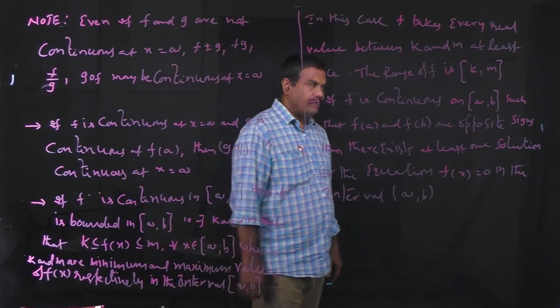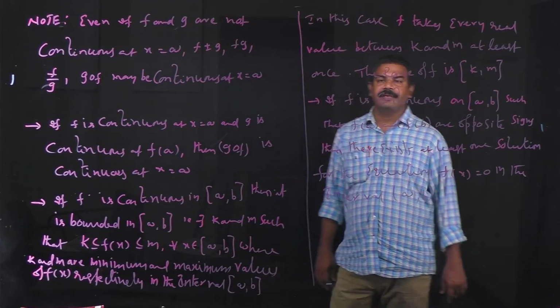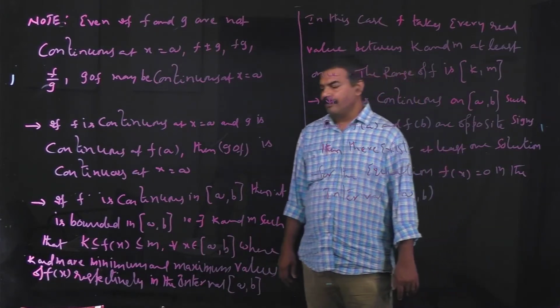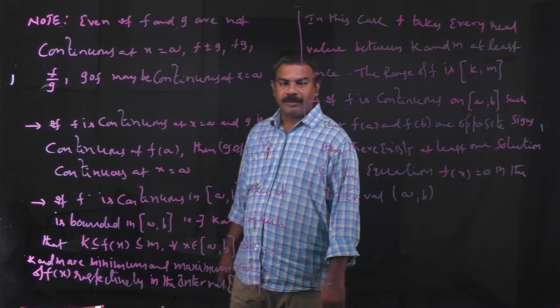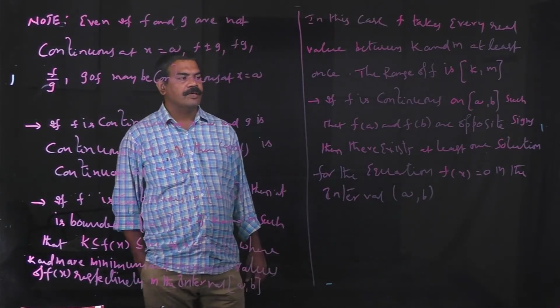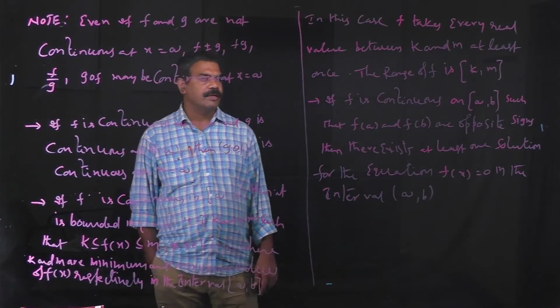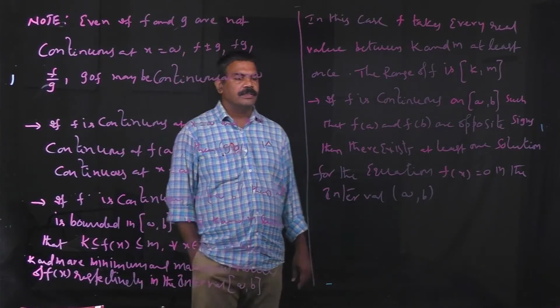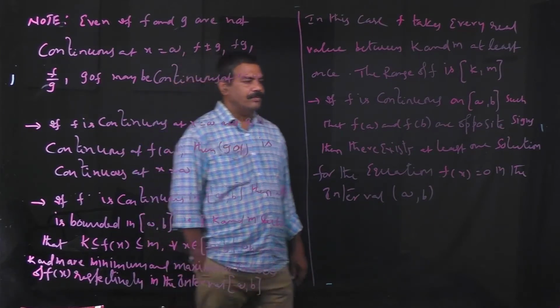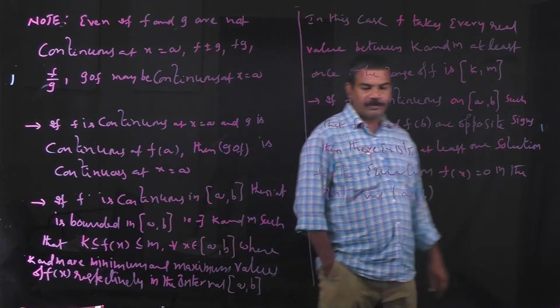In this case, f takes every real value between k and m at least once. The range of f is the closed interval [k, m]. Next one is, if f is continuous on the closed interval [a, b] such that f(a) and f(b) are of opposite signs, then there exists at least one solution for the equation f(x) = 0 in the open interval (a, b).